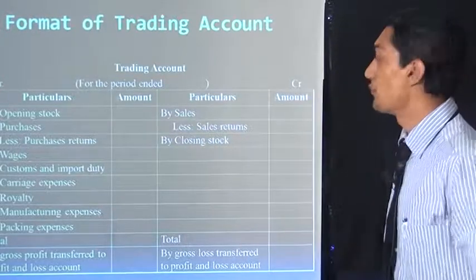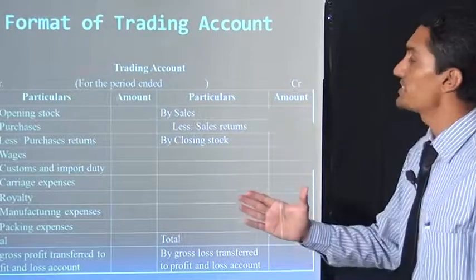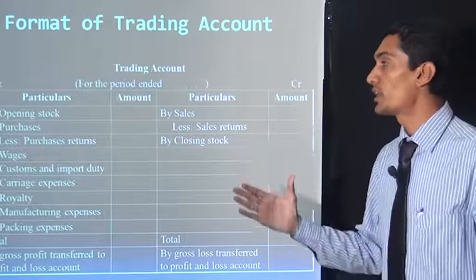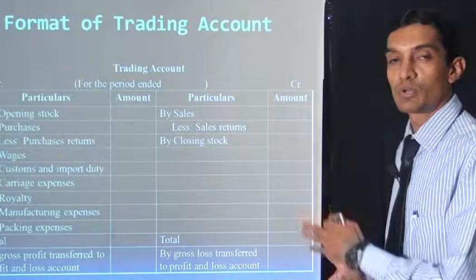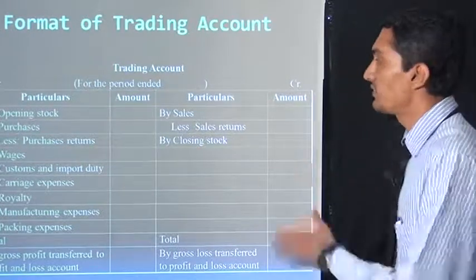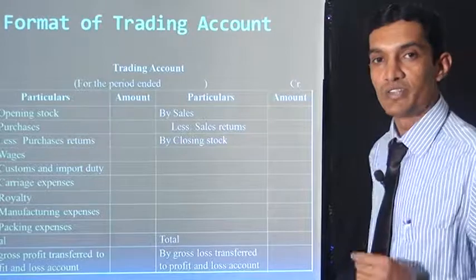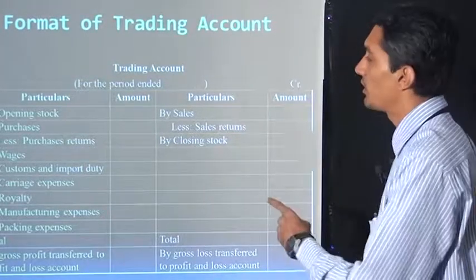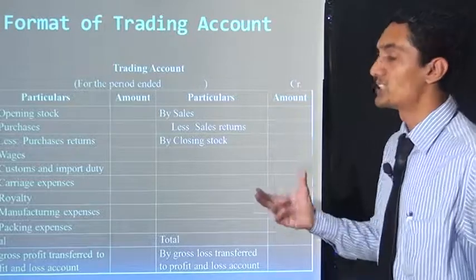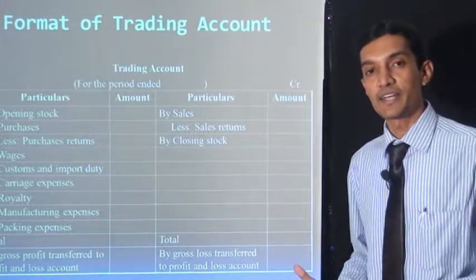Trading account for the period ended, debit side and credit side, particulars and amount in rupees. Now which types of items are there? First is opening stock, because without stock we cannot start any business. Then purchases, which we purchase from the market.